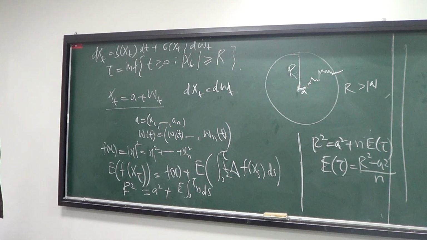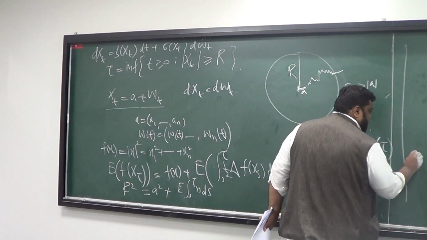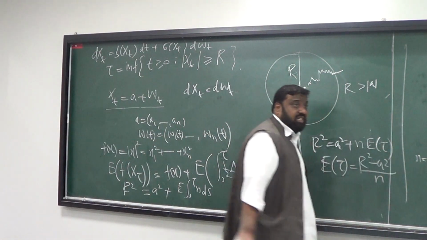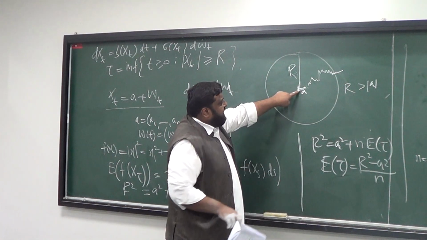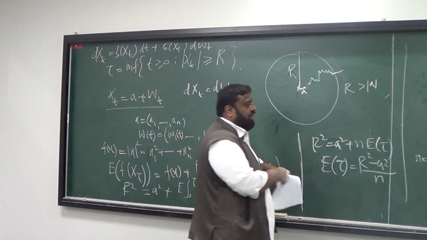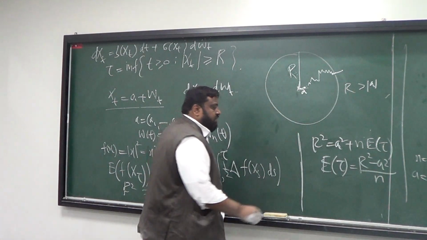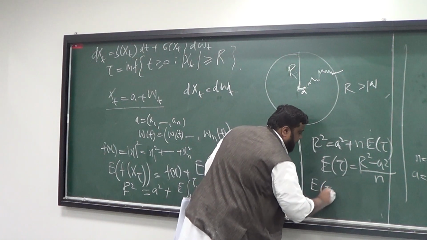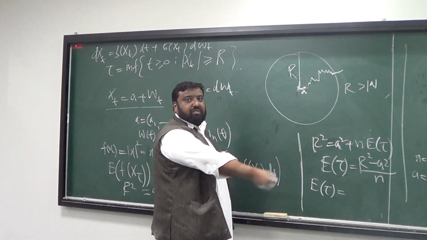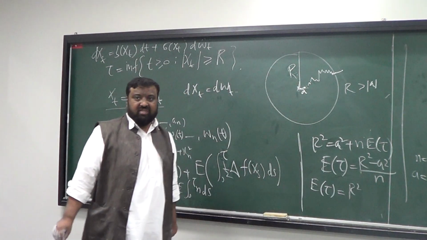So in other words, if I have a one-dimensional Brownian motion, in other words n is 1, and imagine I started my journey from the origin, in other words a equal to 0, then my expected time to leave is really r squared.